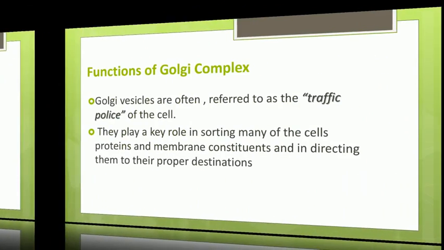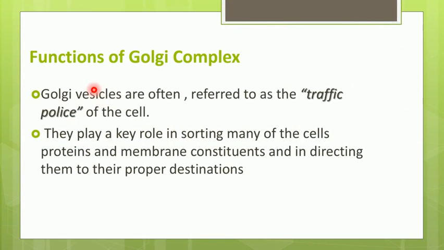First of all, Golgi vesicles are also referred to as the traffic police of the cell because they carry out the important role of sorting many of the cell proteins and membrane constituents, and they dispatch them to the proper destination. So whatever products come to the endoplasmic reticulum are dispatched to their appropriate destination location.